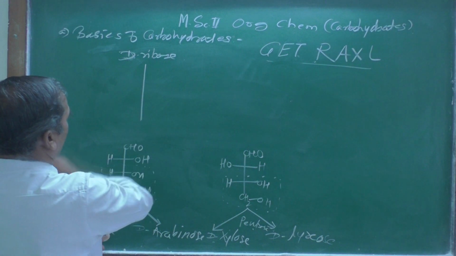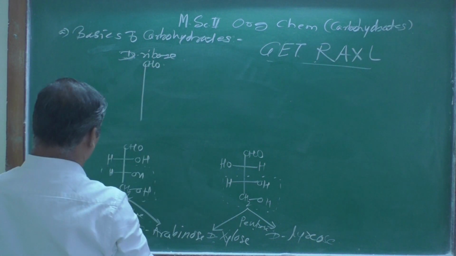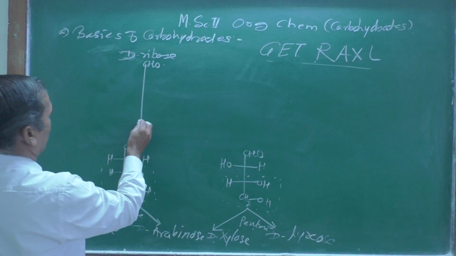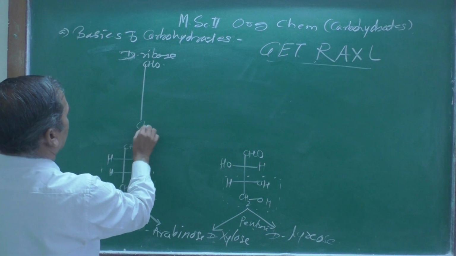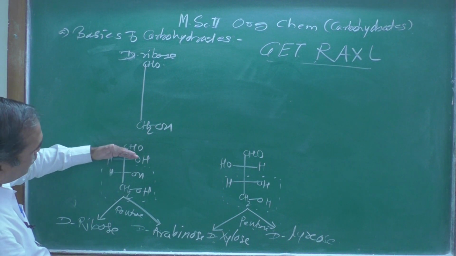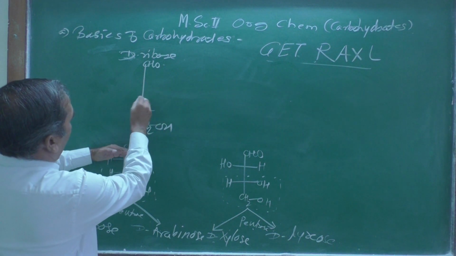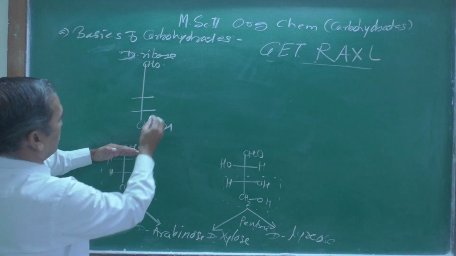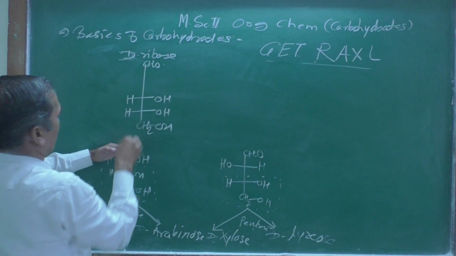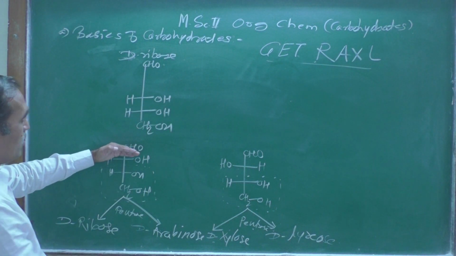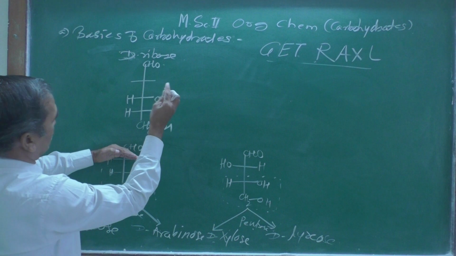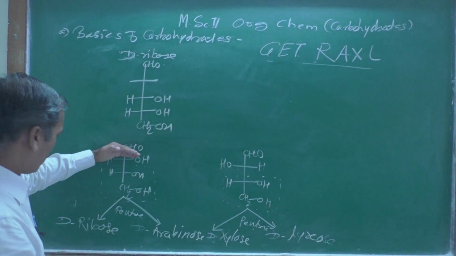Look here, CHO I am writing as it is. Now I am trying to draw the structure of D-ribose, and here is CH2OH. Now look, 1 2 3 4, and you have to keep this as it is. 1 and 2 are as they are, right? This OH on the right hand side, OH on the right hand side, and hydrogen atoms on the left hand side. I am going to insert one hydroxyl group here, and I am putting this as empty now.